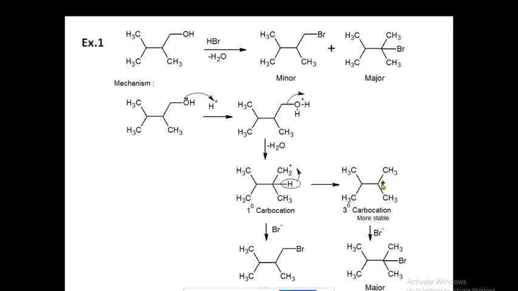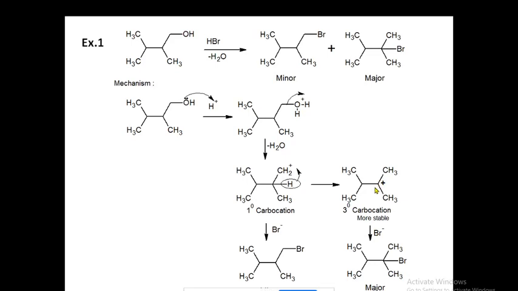And those carbocations will form in more quantity, obviously more proportion of the tertiary carbocation should be there because it is more stable. Primary carbocation is less stable. And now the residual Br minus is going to be attached to this CH2 plus or this C plus.